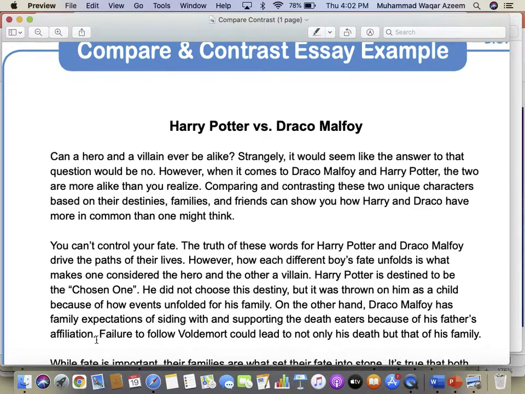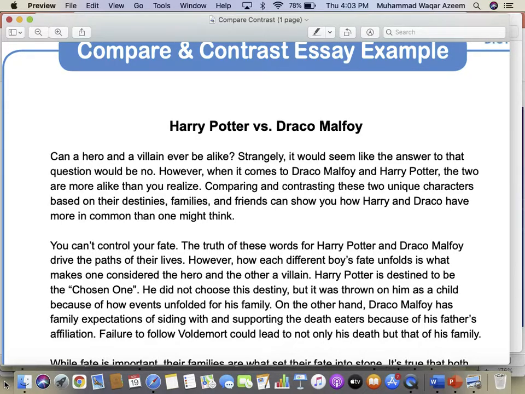On the other hand, Draco Malfoy has family expectations of siding with and supporting the Death Eaters because of his father's affiliation. Failure to follow Voldemort could lead to not only his death but that of his son.